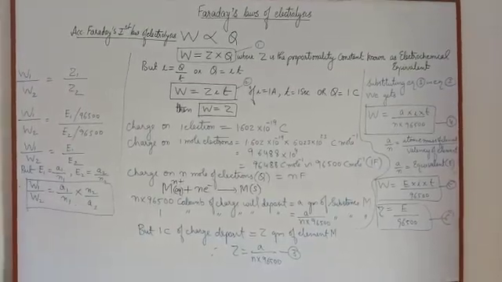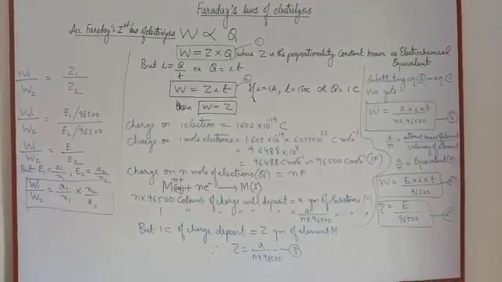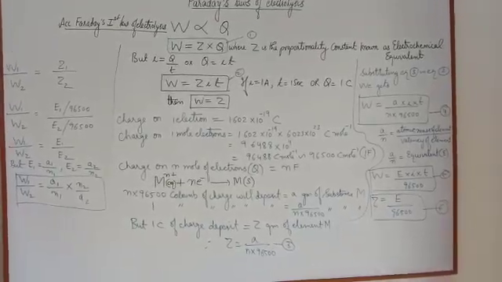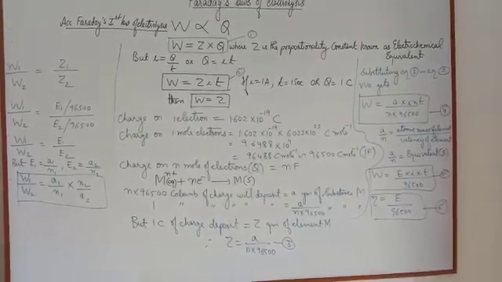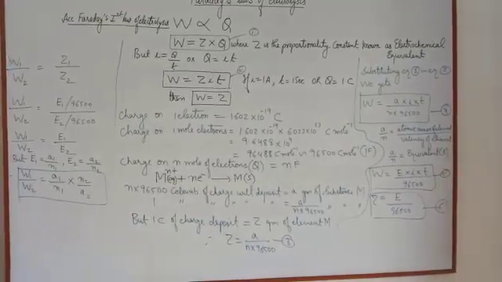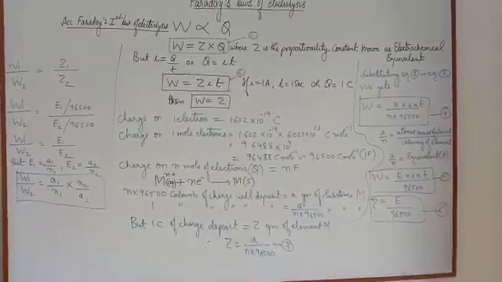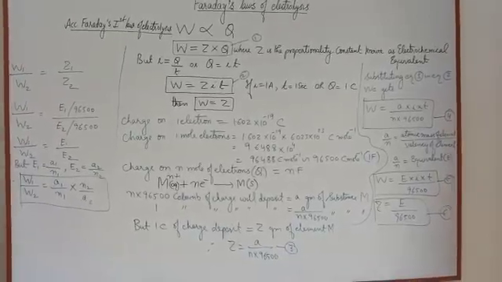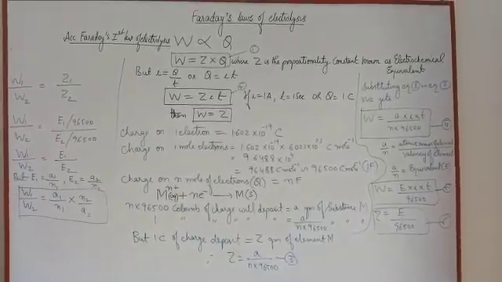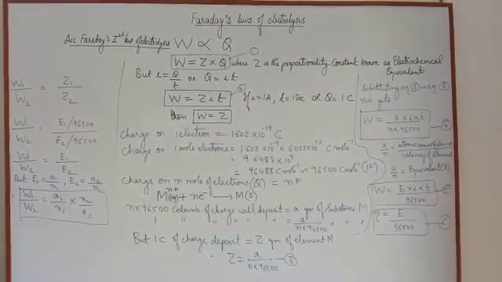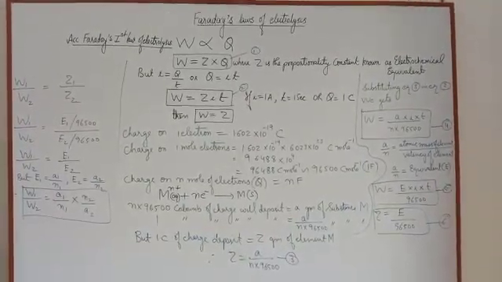Now what is current? The rate of flow of charge is known as electric current. It means I is equal to Q upon T, or Q is equal to IT. Now we can replace Q in equation number 1 by IT. Then the formula becomes W is equal to ZIT. If I is equal to 1 ampere and time is equal to 1 second, or Q is equal to 1 coulomb, then the expression becomes W is equal to Z.